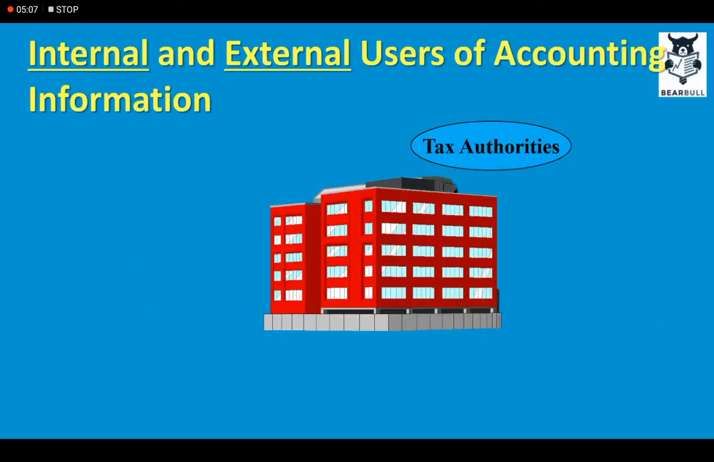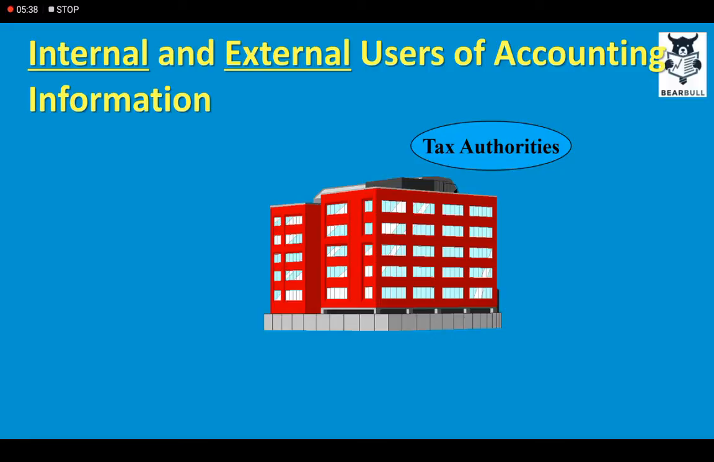So, internal and external uses of accounting information. Now, why do we prepare accounting information or financial statements? Because there are various external and internal folks who make decisions based on these financial statements. First of all, there are tax authorities. Now remember, these are the external uses. I'll be talking about the external uses of accounting information or financial statements.